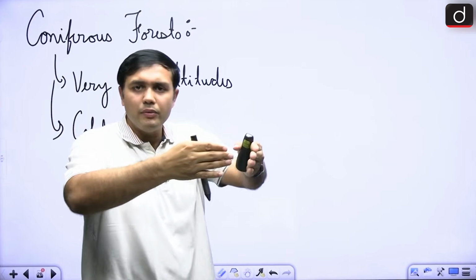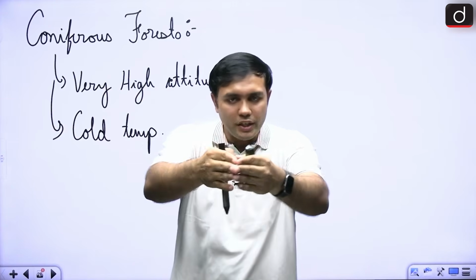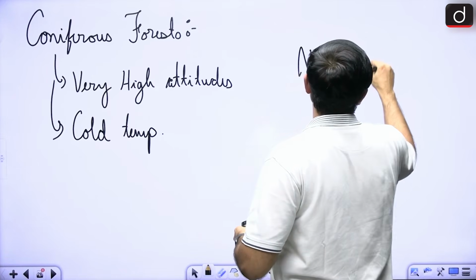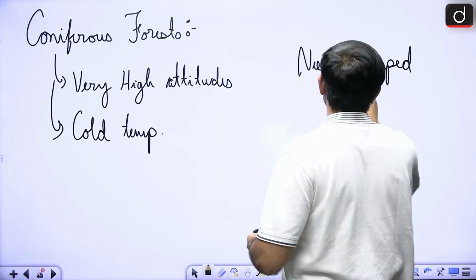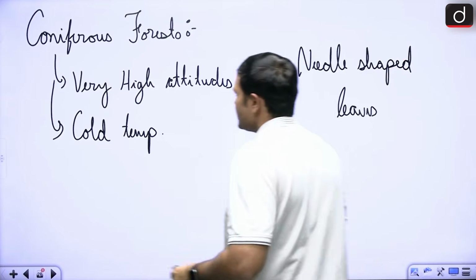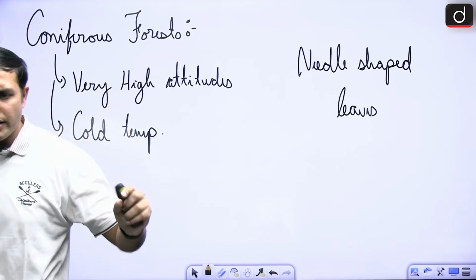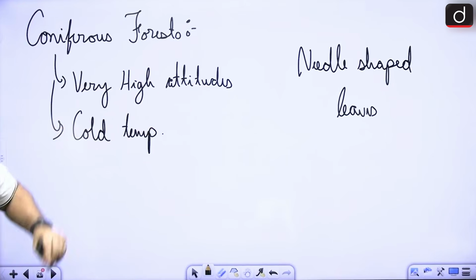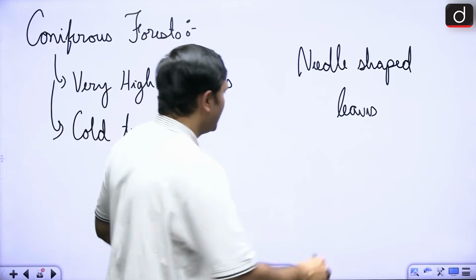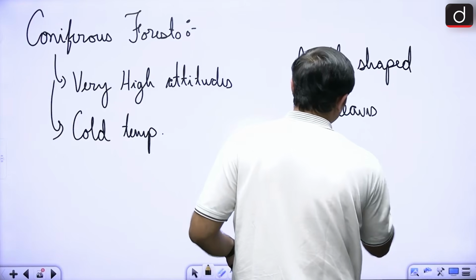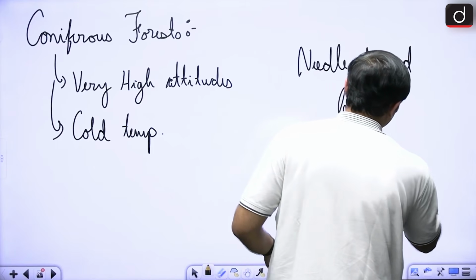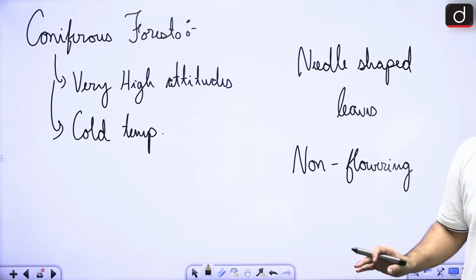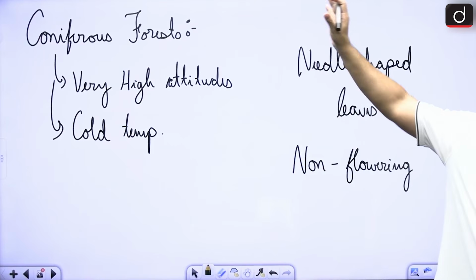These are having very pointy trees, pointy needle shaped leaves. Right now we are looking at some really basic characteristics of them, right? In this case, they are non-flowering, they do not flower, and they are found in cold climates.